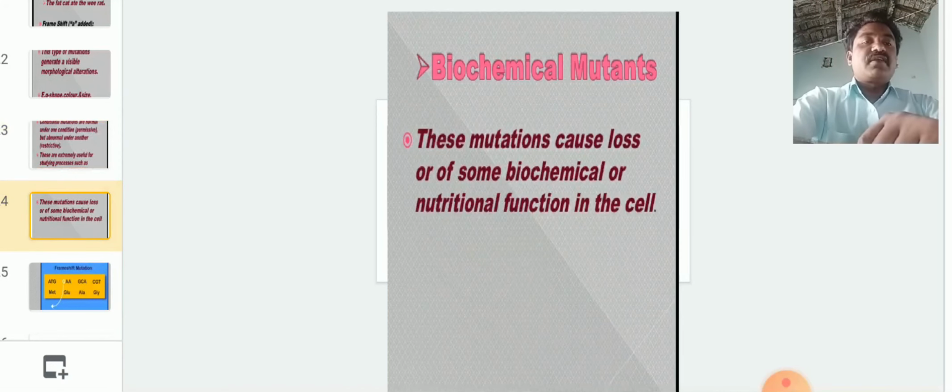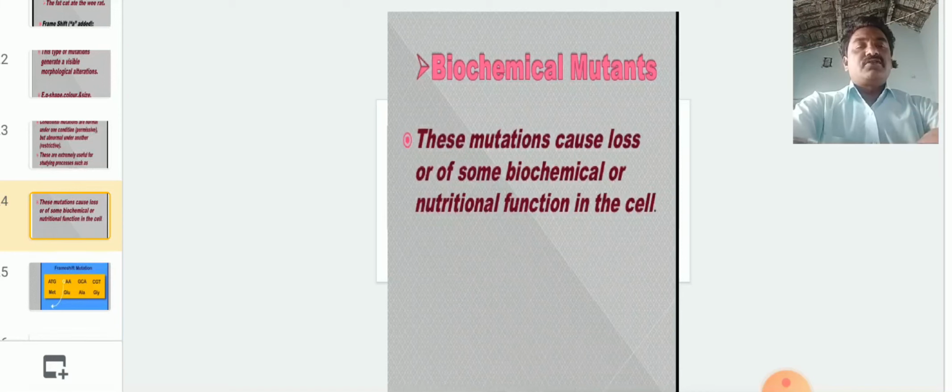And biochemical mutations. Mutations can cause loss of some biochemical or nutritional function in the cell. Okay, so these are called biochemical mutations. Some chemicals also cause mutations.